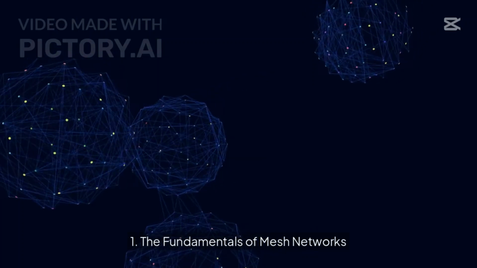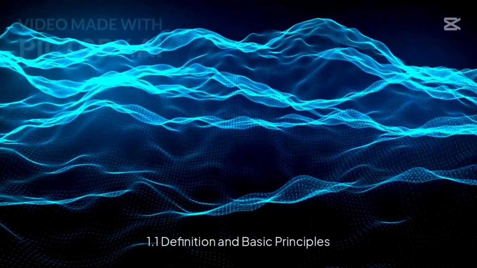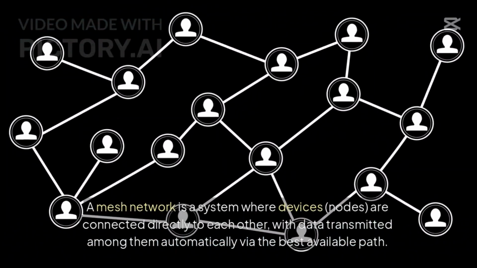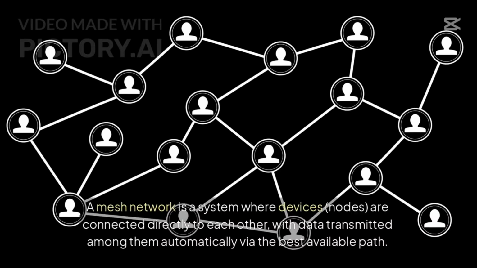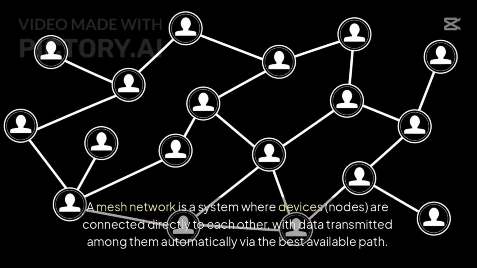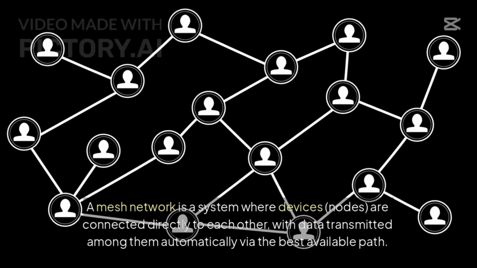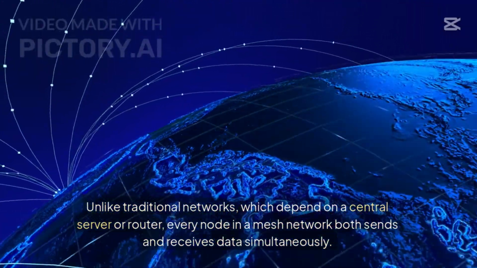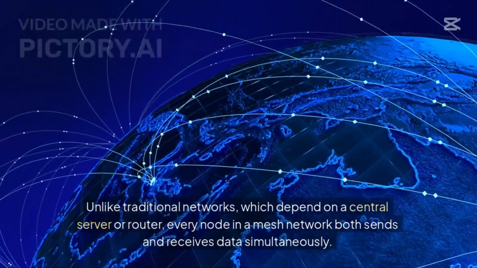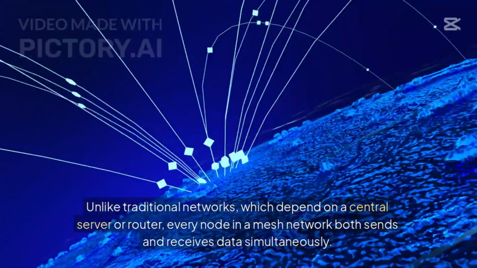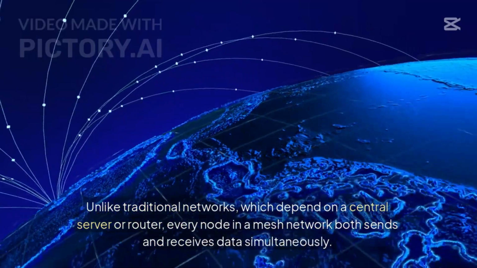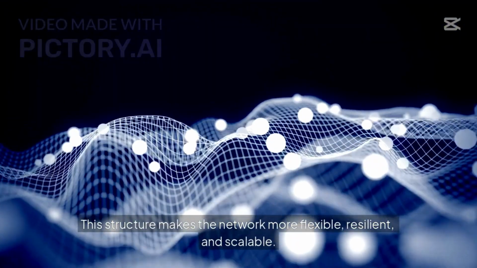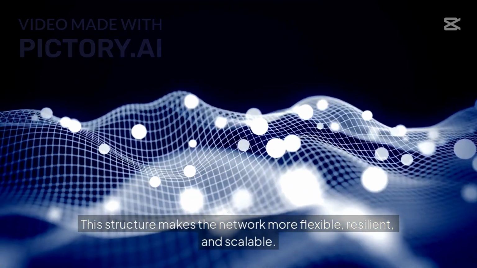The fundamentals of mesh networks. 1.1 Definition and basic principles. A mesh network is a system where devices, nodes, are connected directly to each other, with data transmitted among them automatically via the best available path. Unlike traditional networks, which depend on a central server or router, every node in a mesh network both sends and receives data simultaneously. This structure makes the network more flexible, resilient, and scalable.